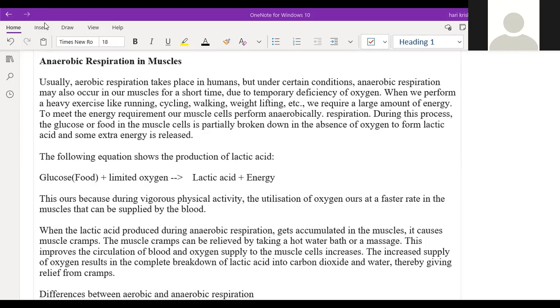The muscle cramps can be relieved by taking a hot water bath or massage. This improves the circulation of blood, and the oxygen supply to muscle cells increases. The increased supply of oxygen results in complete breakdown of lactic acid into carbon dioxide and water, thereby giving relief from cramp. Good.